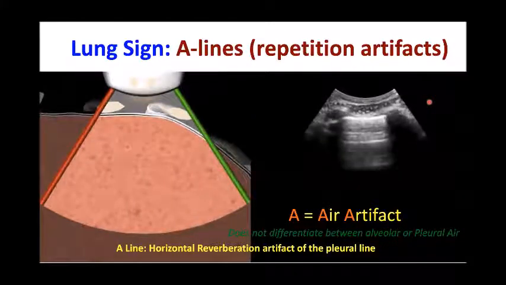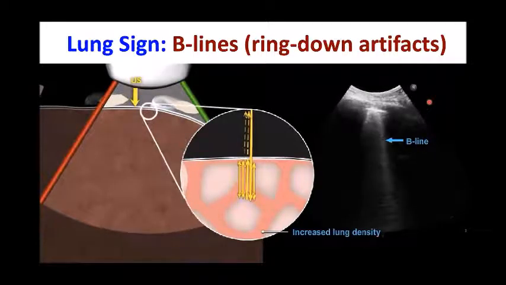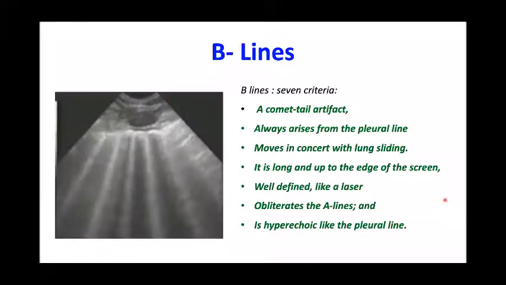The B lines appear when there is an increase in density of the lung. In between the alveoli or in the interlobular interstitium, there is increased density of fluid, through which the ultrasound beam can be transmitted. These produce a ring down artifact, and these are known as B lines. B lines have several characteristics: they are comet-tail artifacts, always arise from the pleural line, move with the lung, go to the edge of the screen, are laser-like discrete structures, obliterate the A lines, and are hyperechoic like the pleural line.